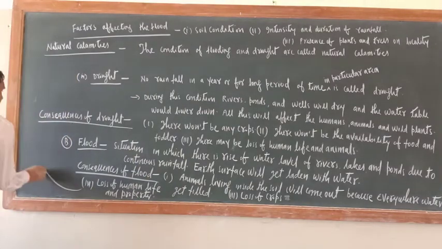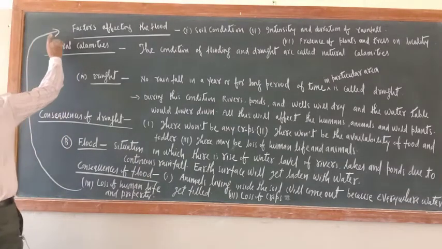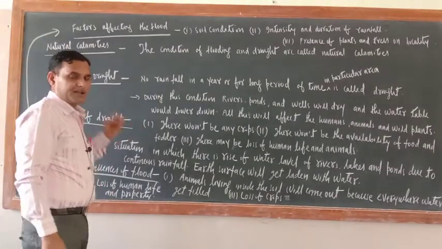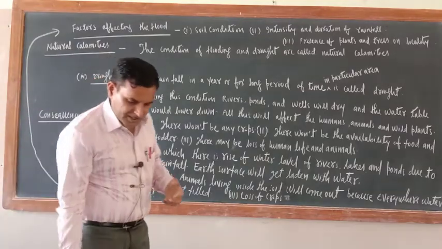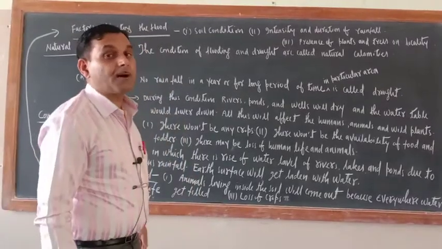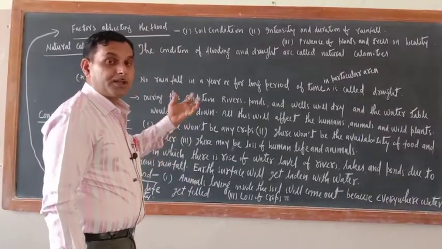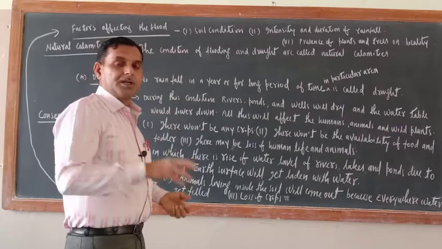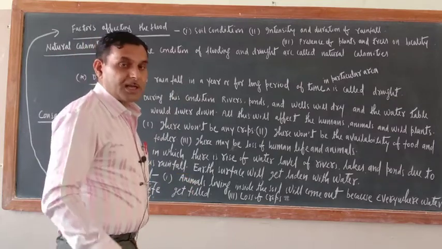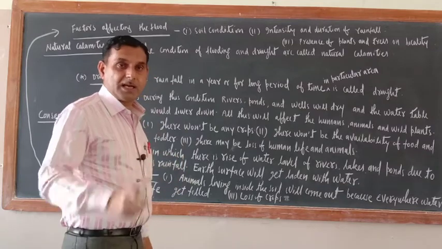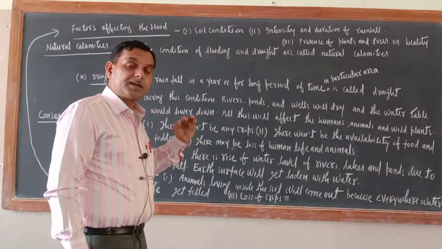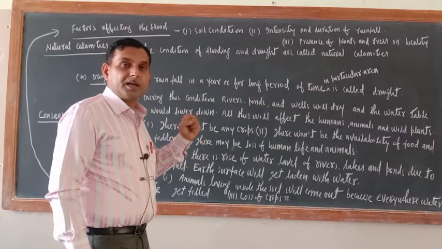And now after consequences, I should teach what are the factors affecting the flood. There are certain factors which are responsible for or affect the flood situation. First, the type of soil found in that particular area. Next year, in 7th class, you will study different types of soil like sandy soil, loamy soil, clayey soil. So just try to understand, flood depends upon the type of soil found in that particular area.